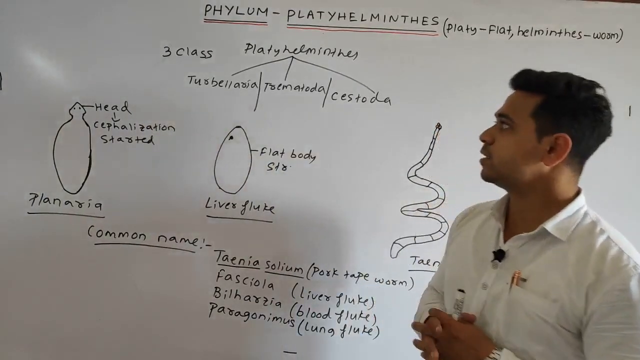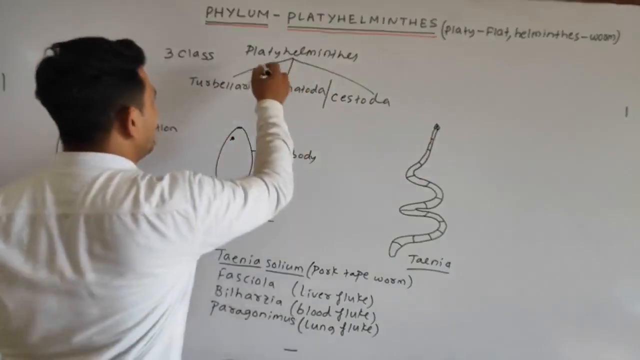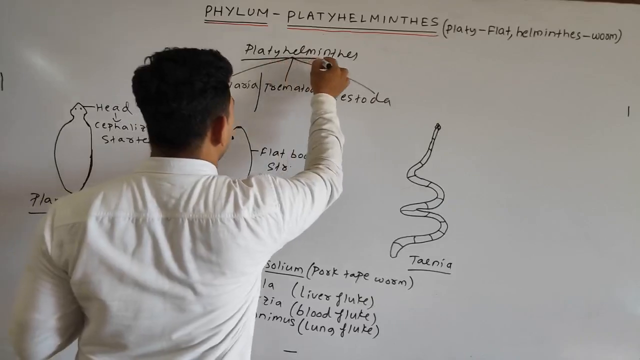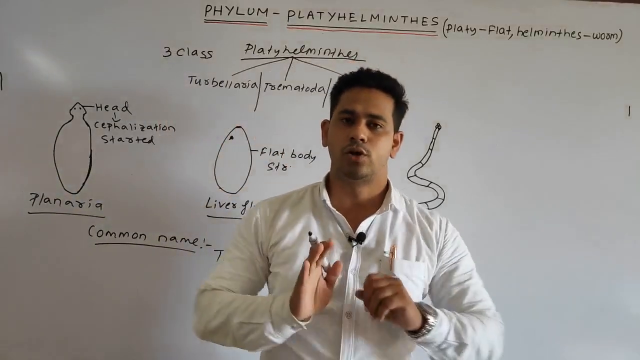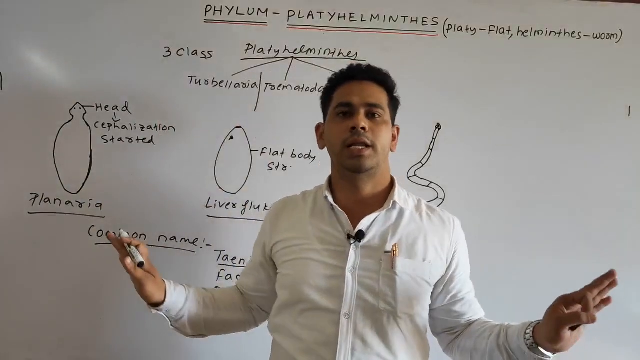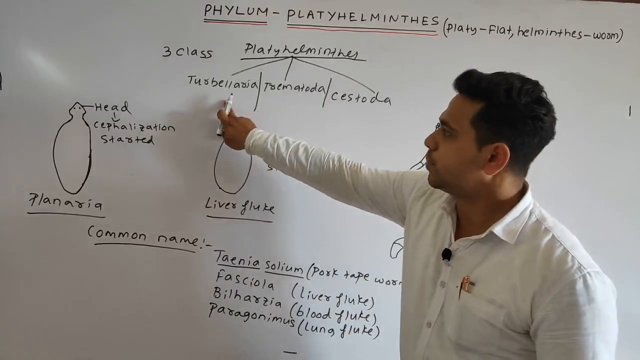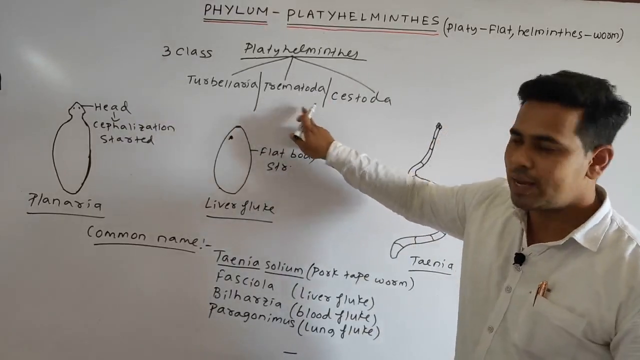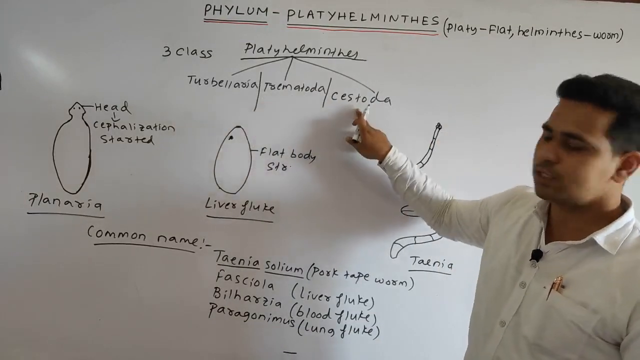Okay, so next, the platyhelminthes is also divided into 3 classes. As I always say, the classes are mentioned for your knowledge. It is not required completely in our syllabus. So there are 3 classes: Turbellaria, Trematoda and Cestoda.